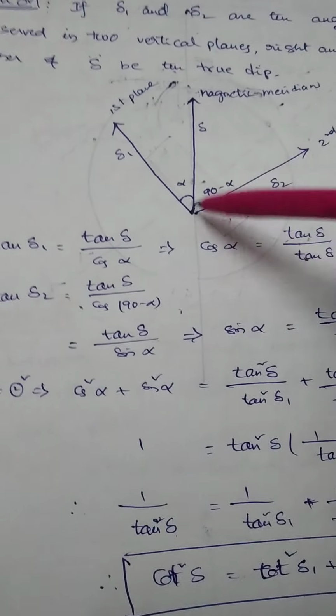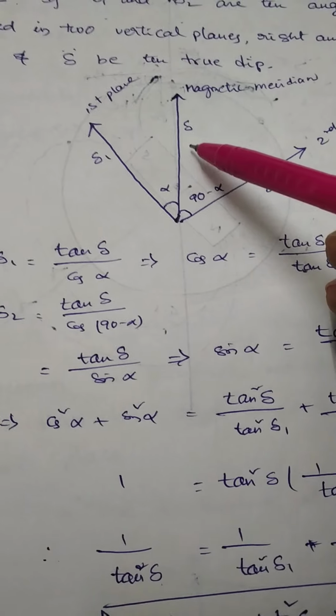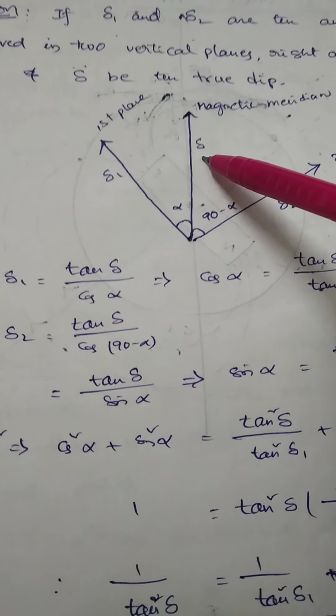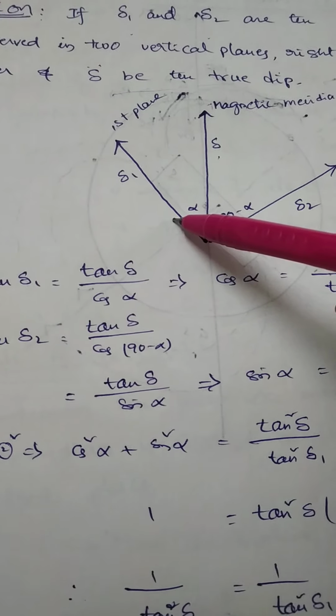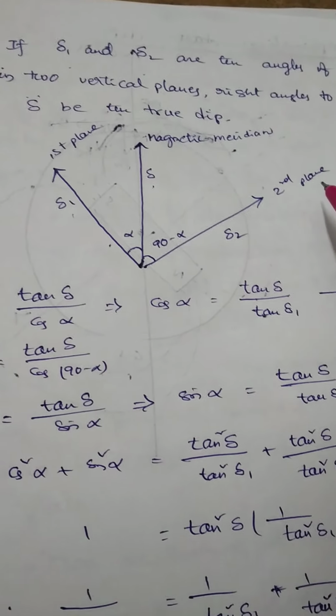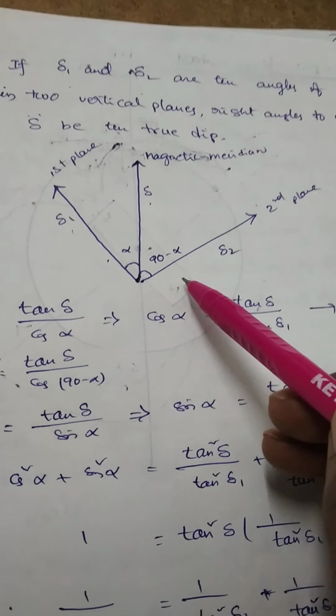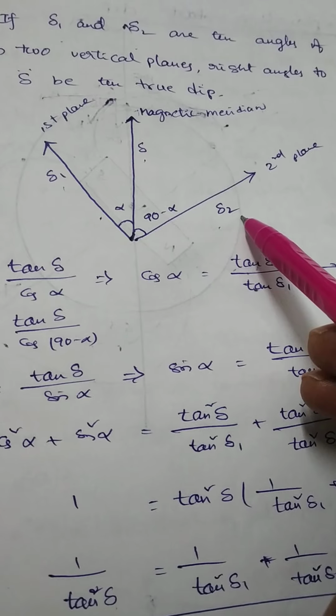So this is the magnetic meridian plane. Along the magnetic meridian, the true dip is equal to delta. This is the first plane along which the apparent dip is equal to delta 1, and this is the second plane. Along this plane, the apparent dip is equal to delta 2.